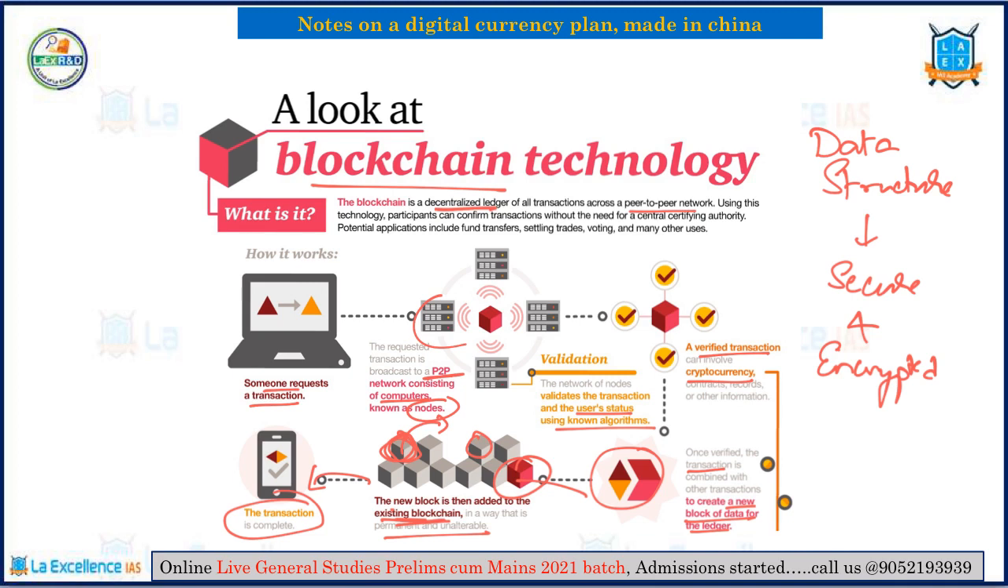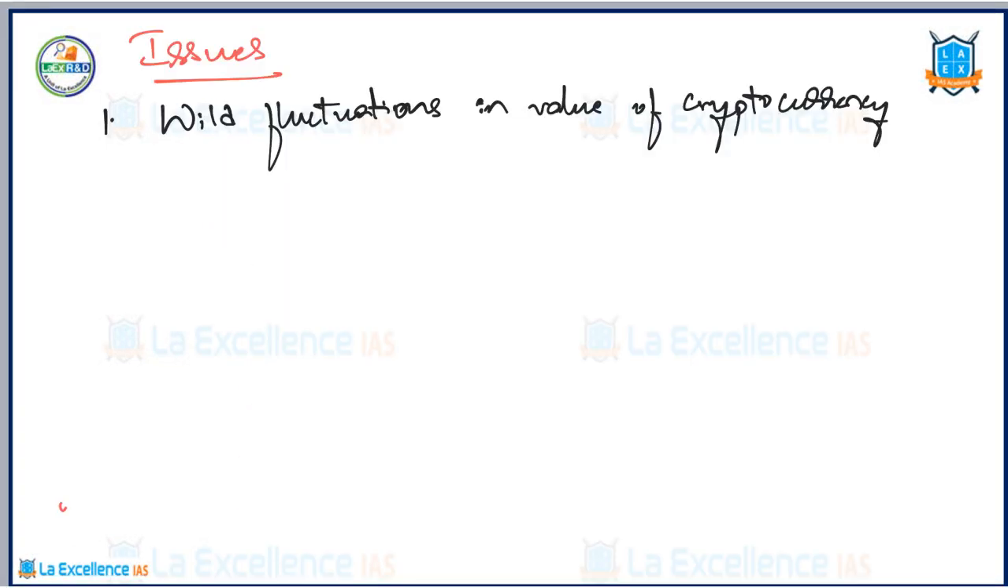Having understood the advantages of blockchain technology and cryptocurrencies, let us see what are the issues of cryptocurrency. The first issue is with respect to the fluctuations in the value of cryptocurrency. Based on demand and supply, there are wide variations in the value. The second issue is the difficulty in usage by common people.